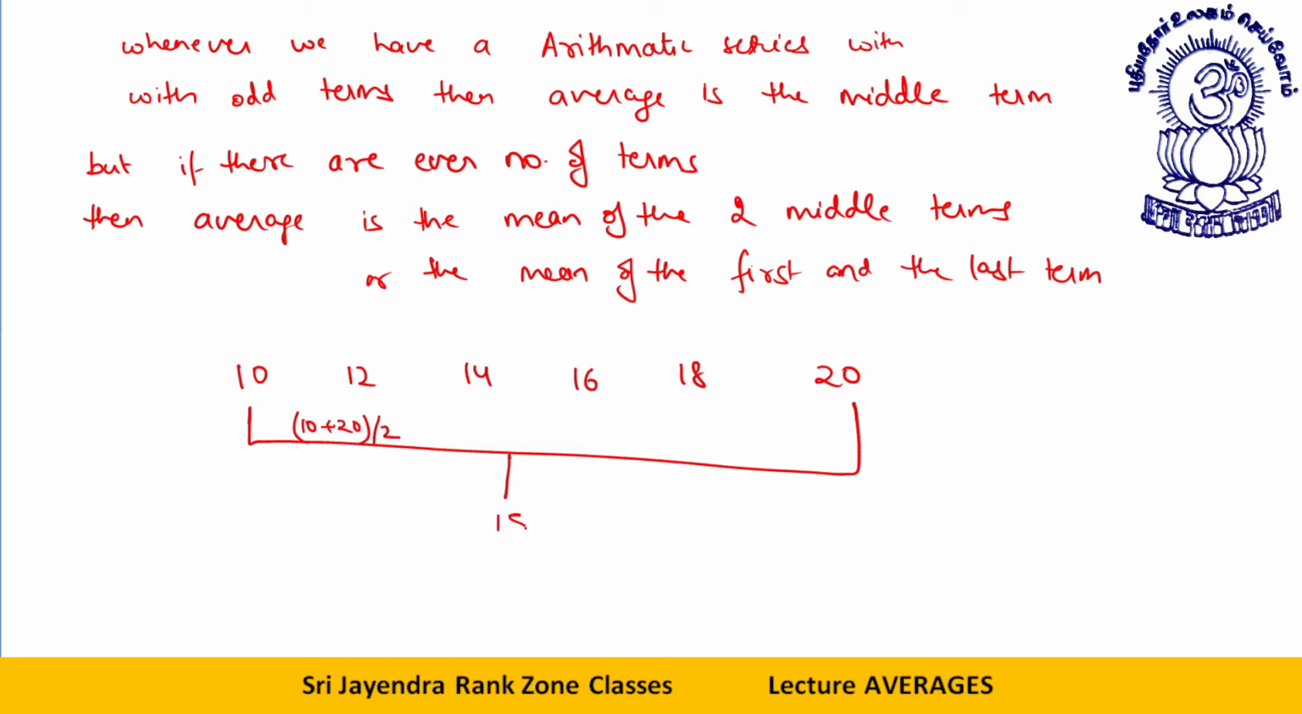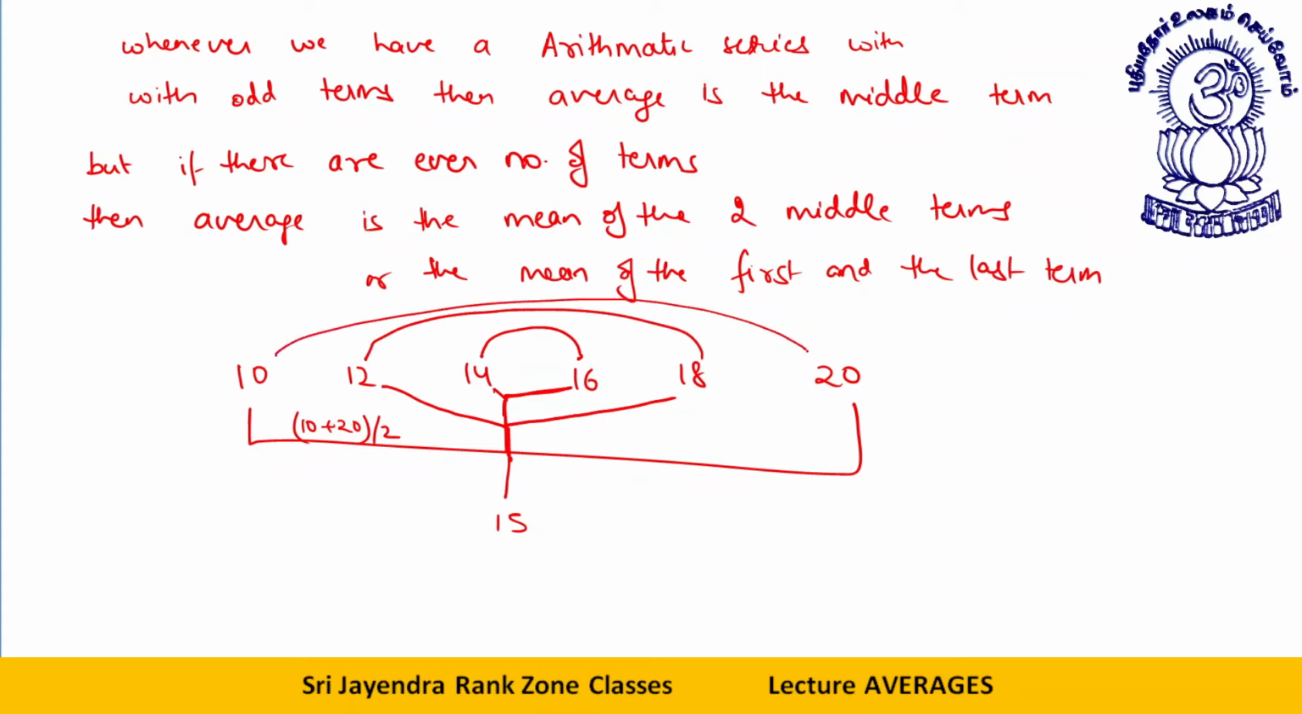That will give me 15. Also, if I say 12 plus 18 divided by 2, 30 divided by 2, again 15. 40 plus 16 divided by 2, that will be again 15. So you sum these two up and divide by 2, then also the average will be 15. You have got this logic.